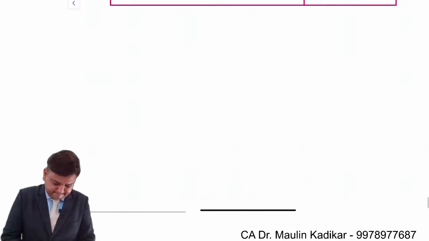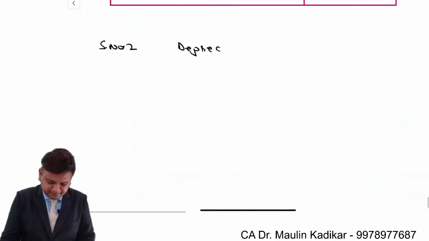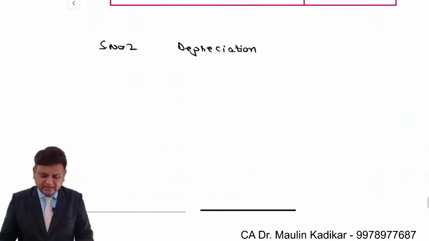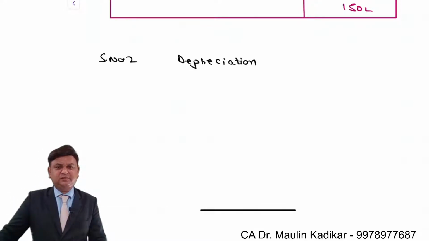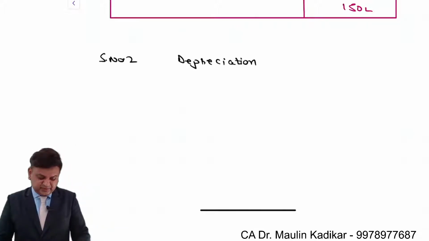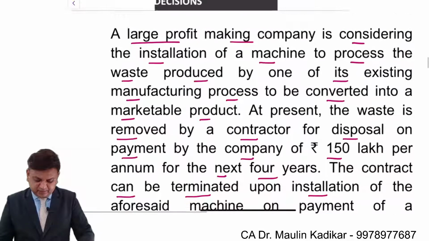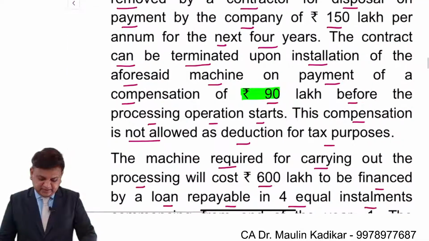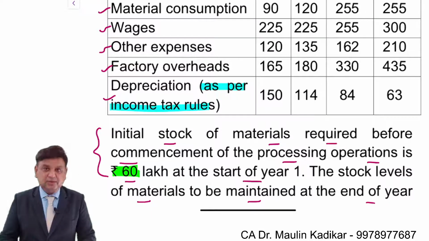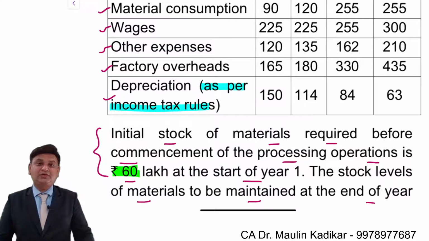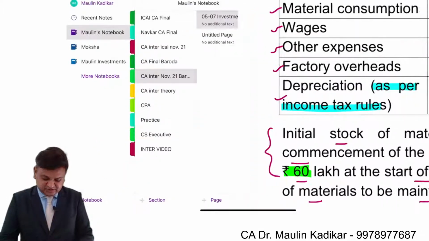Step number 2, depreciation. I request you to tell me the depreciation of year 1 only for the first year. Friends, as far as depreciation is concerned, we already have been provided with the depreciation information from income tax point of view. You can see depreciation as per income tax rules. So we don't have to make any calculation of the depreciation on our own. First year, second year, third year, fourth year, depreciation is given, that we have to mention as it is.